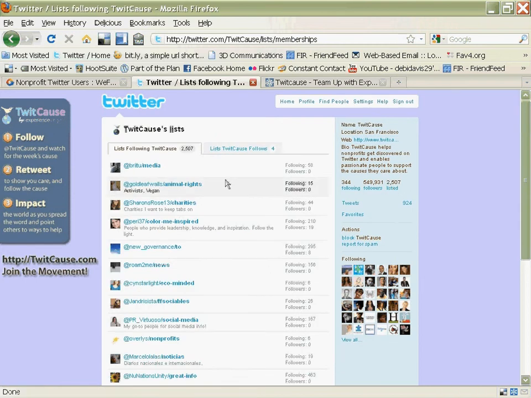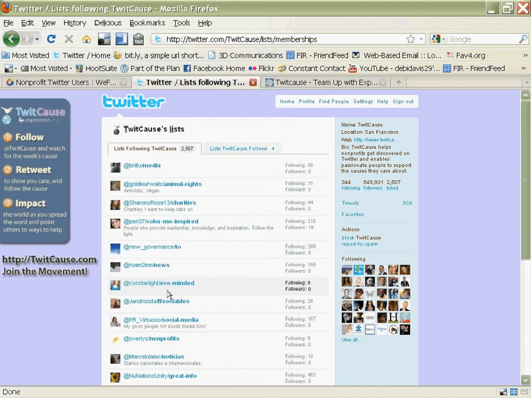People make their own lists and give them their own names. So for instance, this person made a list called Animal Rights, and they added TwitCause to it. There's another one down here, Eco-Minded, and TwitCause is a member of that list as well. So that gives me a little bit more information about TwitCause and what they do.